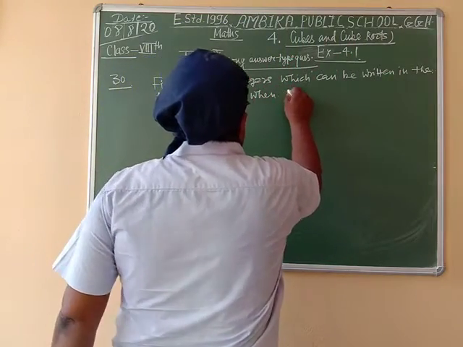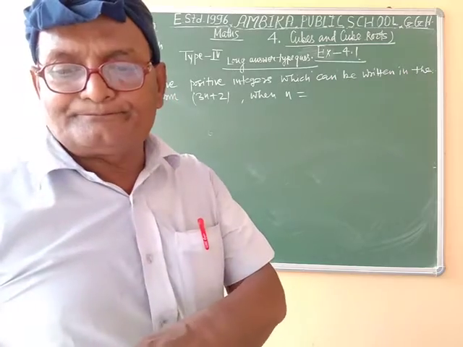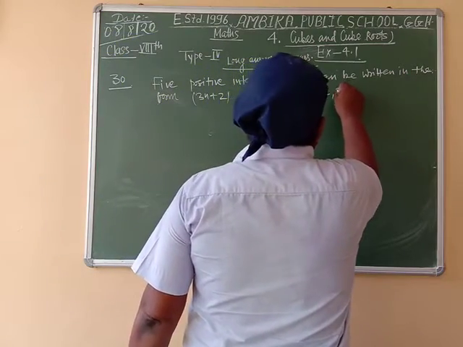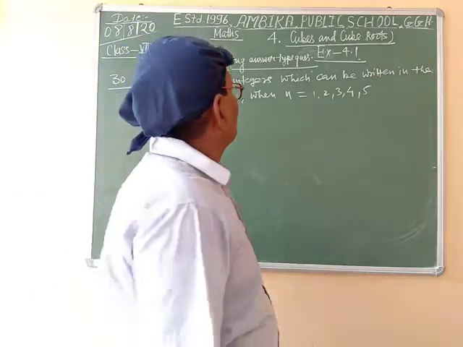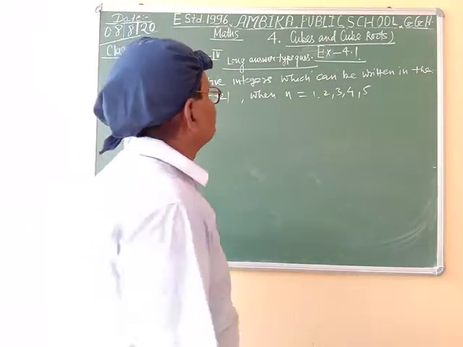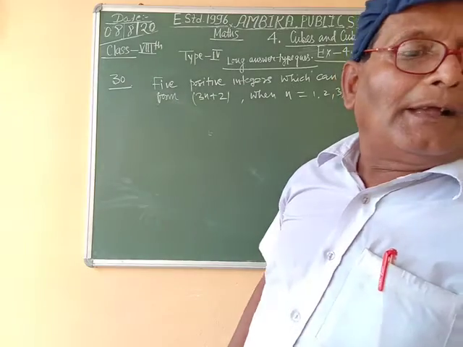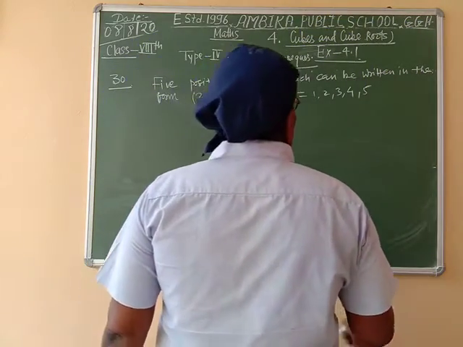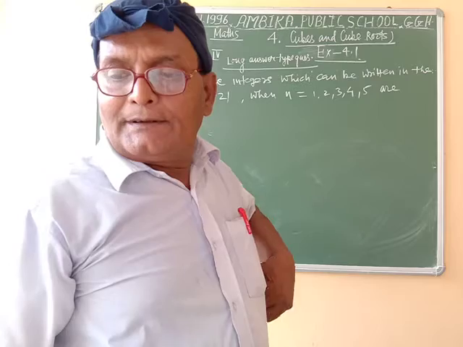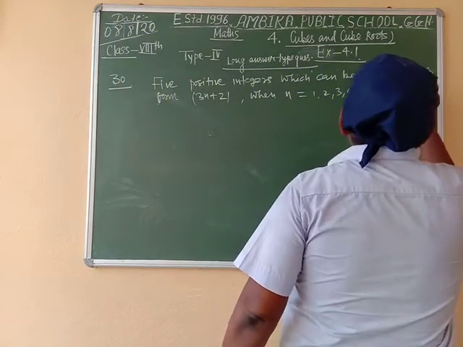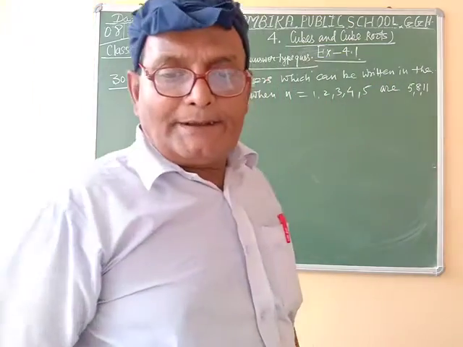When n is equal to 1, 2, 3, 4, 5, the numbers are 5, 8, 11, 14, 17, and so on.